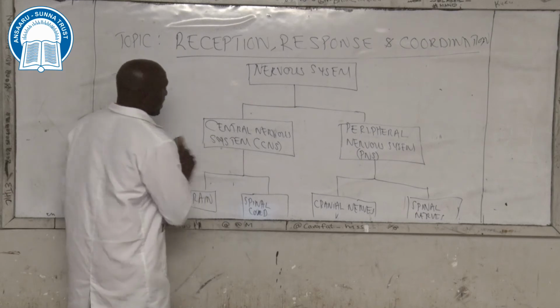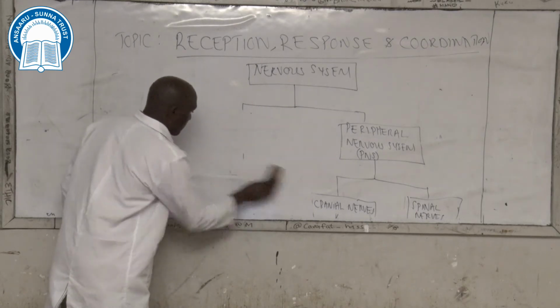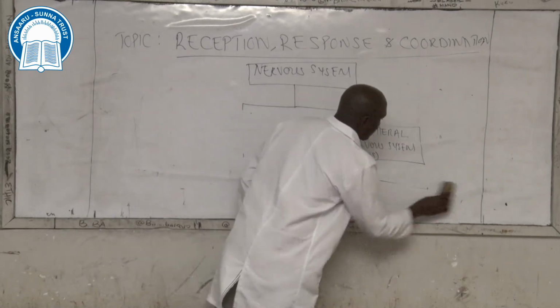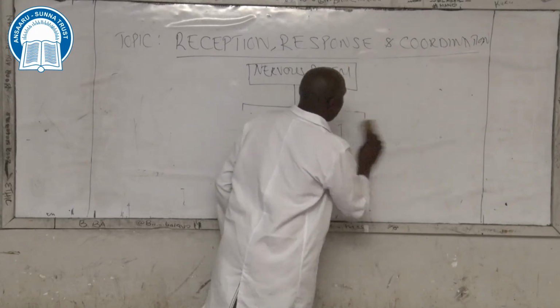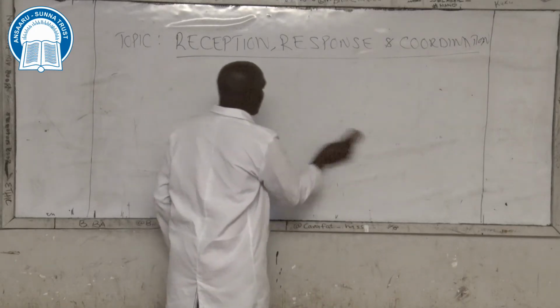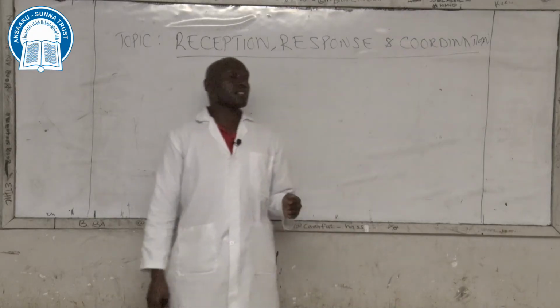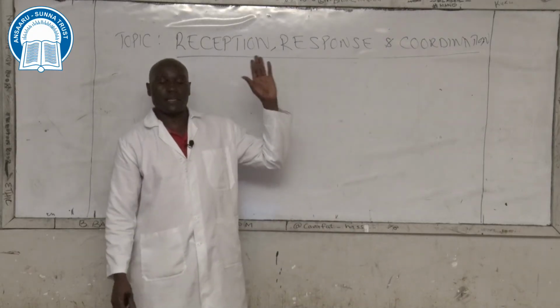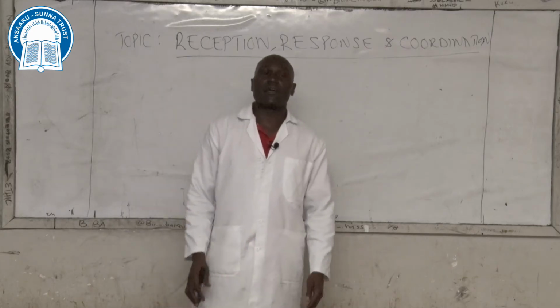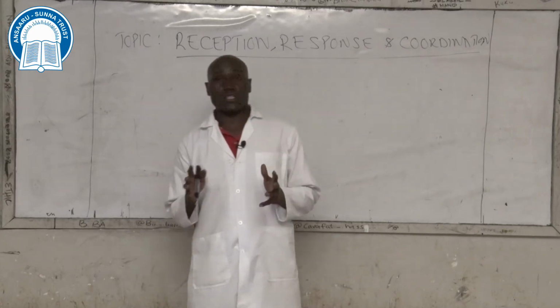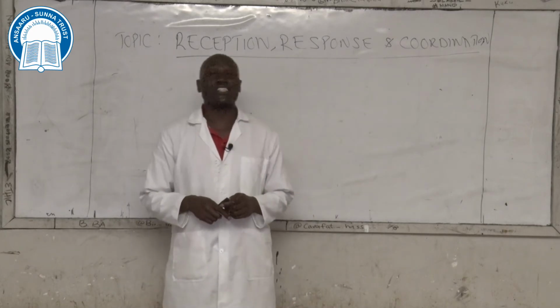of a nerve cell. We know that the nervous system is made up of billions of nerve cells, also known as neurons.